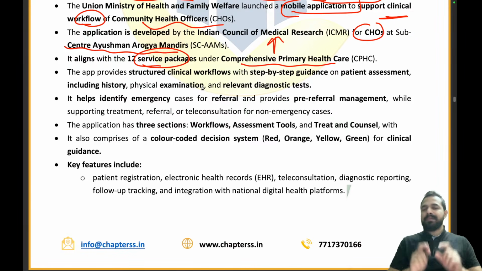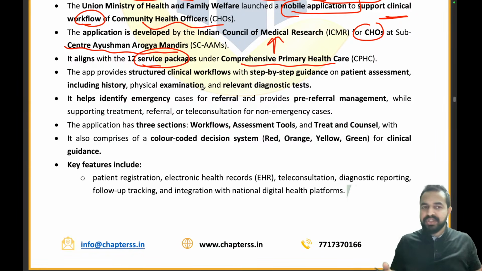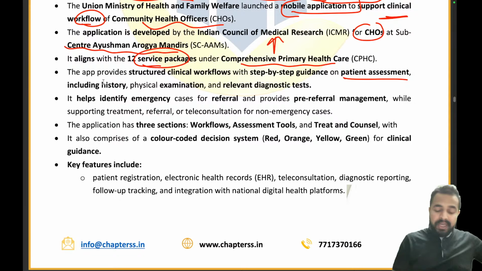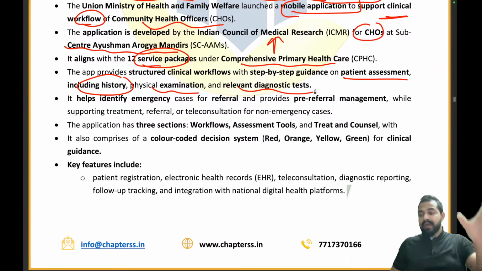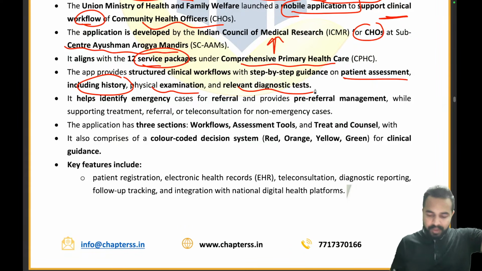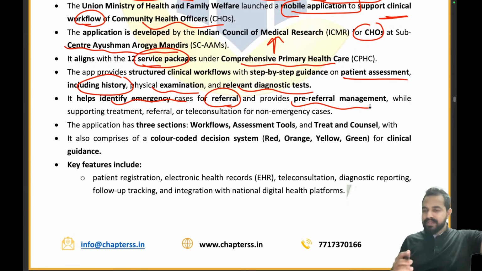Similarly, this application will help these officers to structure their clinical workflow. Like when they want to assess the patient, how exactly they are required to do that. A proper guidance on patient assessment will be there, including the history, their physical examination, their relevant diagnostic tests. So whatever is required in that particular scenario, that application will help with it. Understood? So it helps identify emergency cases for referral and provides pre-referral management. It will help identify emergency cases so that they can be referred, and pre-referral management can also be done.